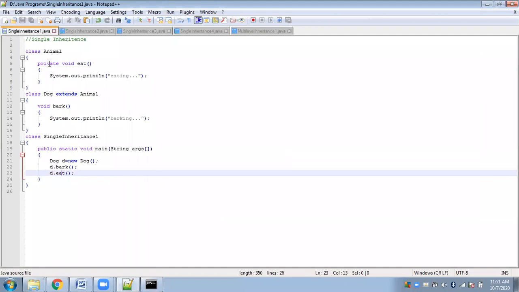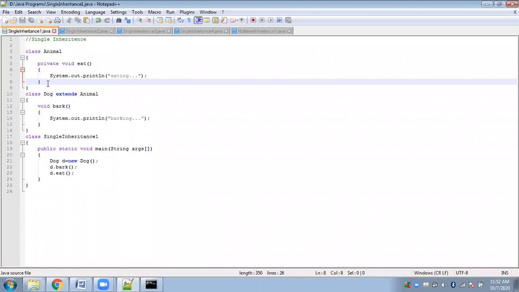And suppose you want to keep it private, you have to make use of another non-private method. You can make the second method a protected method, public method, or default method. It is up to you. Unless it is private, you can use any other access specifier. Then using that method, you access this particular method, and then this object can call that second method to invoke the eat method. So this is the difference between all three of the access modifiers.